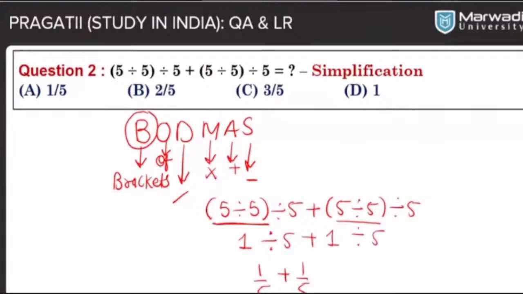Whenever you have two fractions and both denominators are 5, the LCM is 5. So we can say that 1 plus 1 divided by 5 is equal to 2 by 5. So 2 by 5 is the correct answer for this question. If you see the options, you can realize which option is correct. So we can say that option B is the correct one.